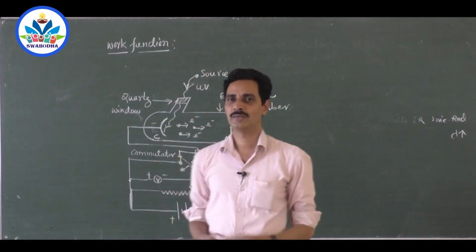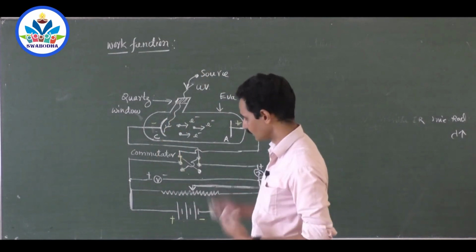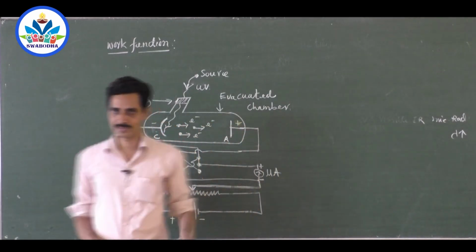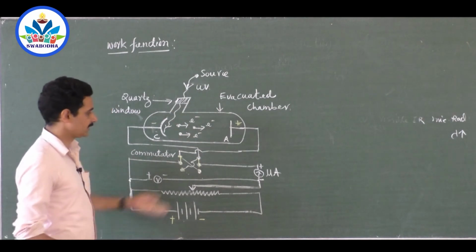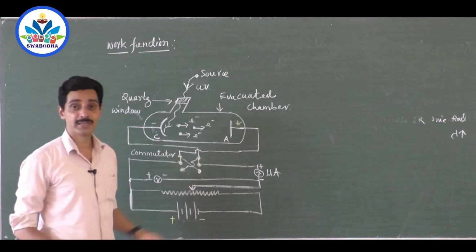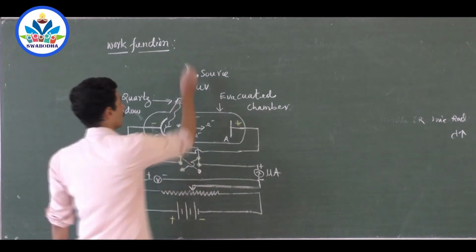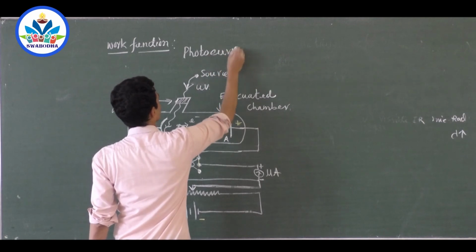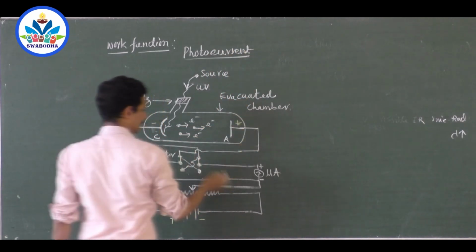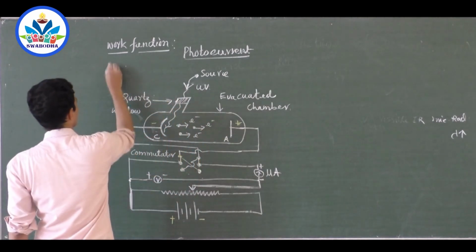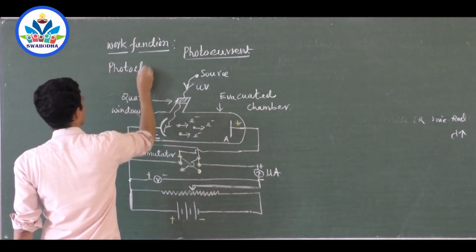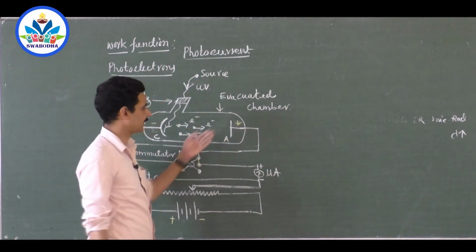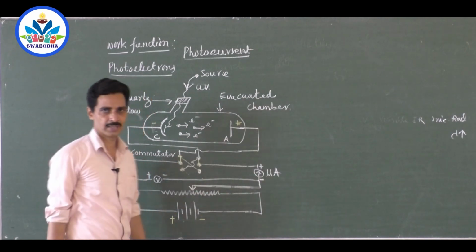This is only the introductory part, the first part of this experiment: how the circuit is constructed and what happens in the circuit. That's all. So we get a sufficient amount of current, and that current obtained because of the motion of electrons is called photocurrent. Photoelectric current you can write, and the electrons which are emitted during the photoelectric emission are called photoelectrons.